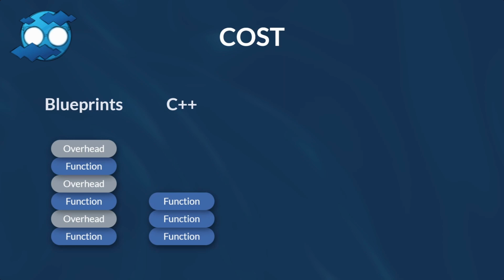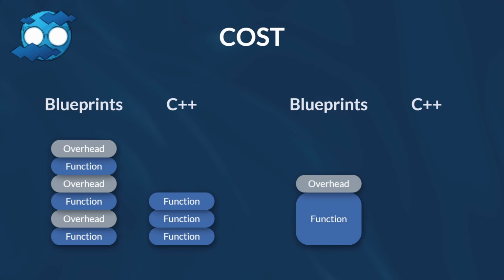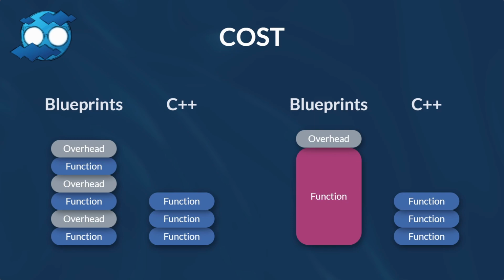To minimize the overhead, let's group the small functions into one big function. Now we only need to call this big function once and execute all the code inside it. If we compare it to C++ code now, the function still costs a bit more, but it is way less impactful. Depending on the functions and your setup, this abstraction won't be possible all the time, and you also have to be careful not to bloat or overgeneralize the function. This also can make it costly, since every time you call it, you have to do a bunch of checks and you're only executing a small fraction of the code.